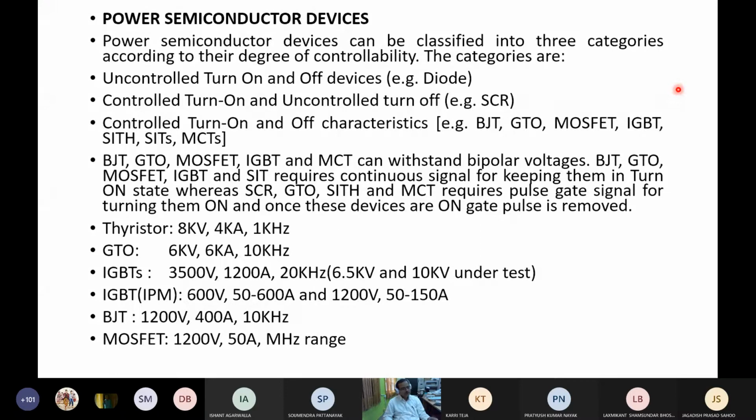First, the uncontrolled device: the diode cannot be turned on under our desired condition. It requires a reverse bias voltage to turn off, and the diode is turned on by forward bias. There is no control. Only 2 terminals. If it is forward biased, the voltage should be above the knee voltage.